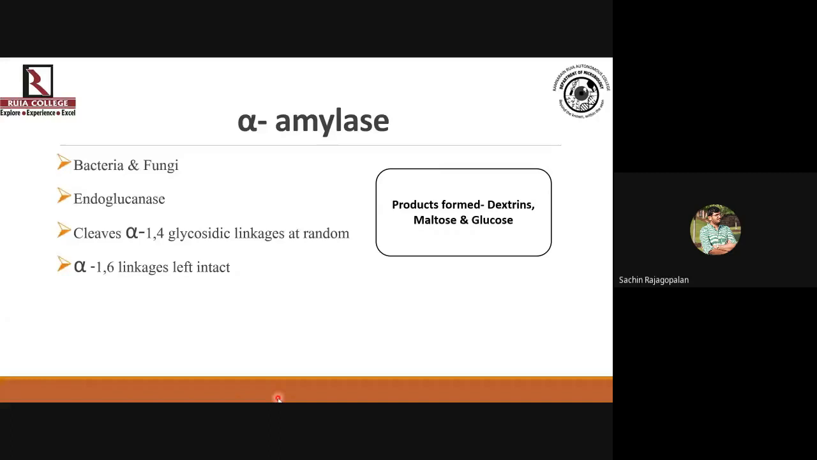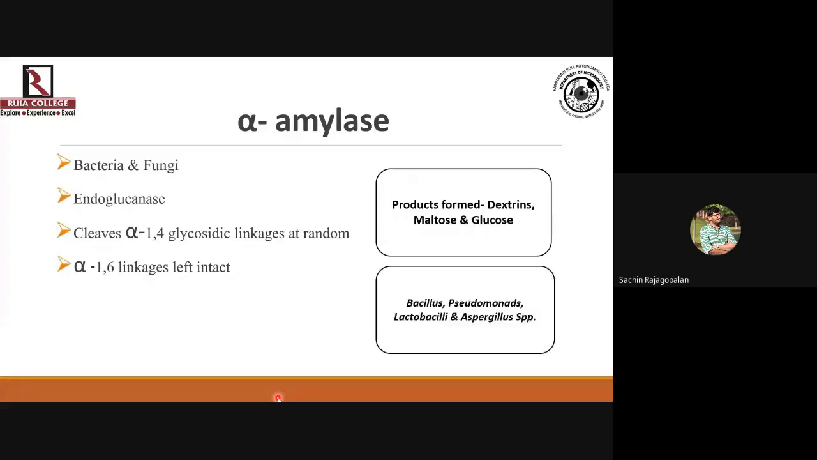Okay. Now, in case of bacteria, this enzyme is very popularly found in all Bacillus species, Pseudomonads, Lactobacilli, and Aspergillus species. These are the most famous ones for synthesizing the alpha amylase enzyme.